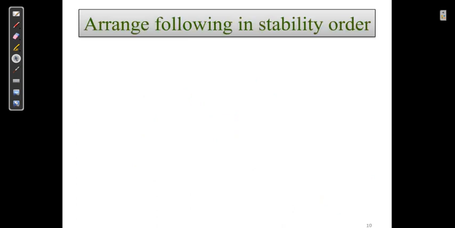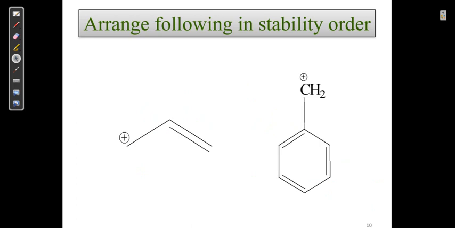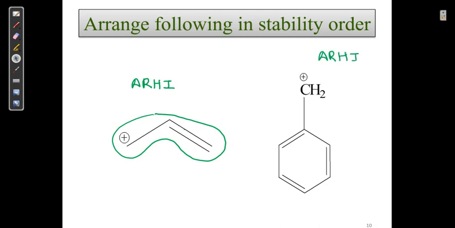Let us go ahead. Arrange the following in stability order. Now we have these two structures. Here also we write Ar-H. In case of Ar-H, there is no aromaticity.